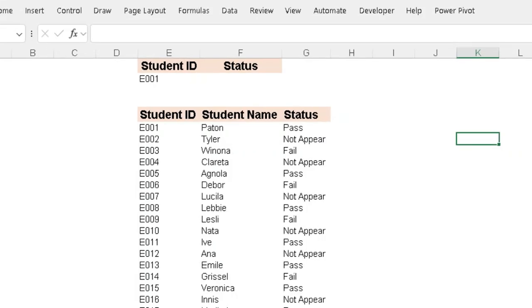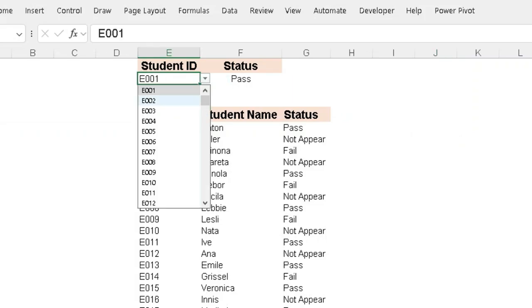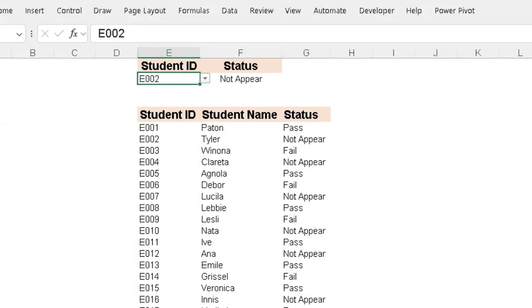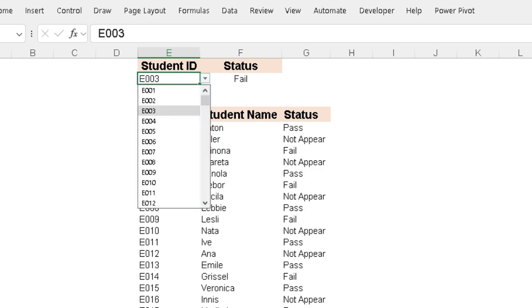First, we've got a simple table with 3 columns: student ID, name, and status. Now, imagine you want to type a student ID in one cell, and Excel will tell you if that student passed, failed, or does not appear. We'll make that happen with Vlookup.